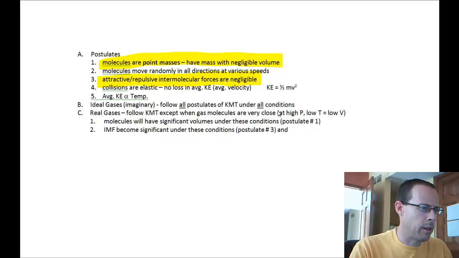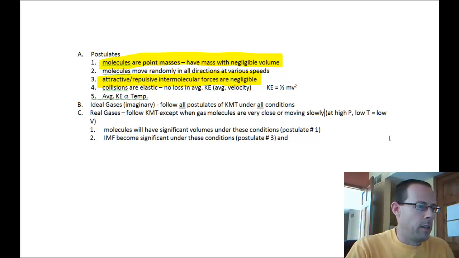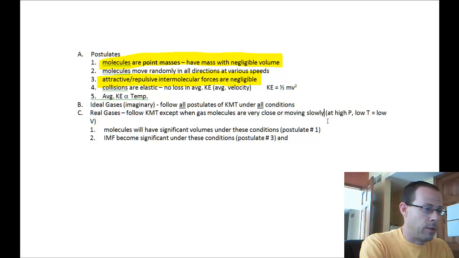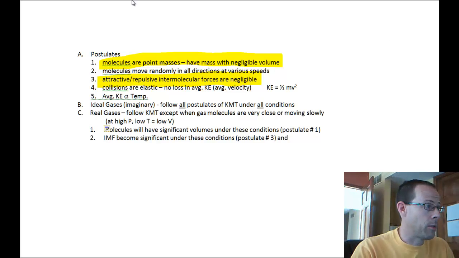So I'm just going to add this to the notes if I can. Alright, so this happens under two conditions, and this is extremely important, so we're going to highlight this.